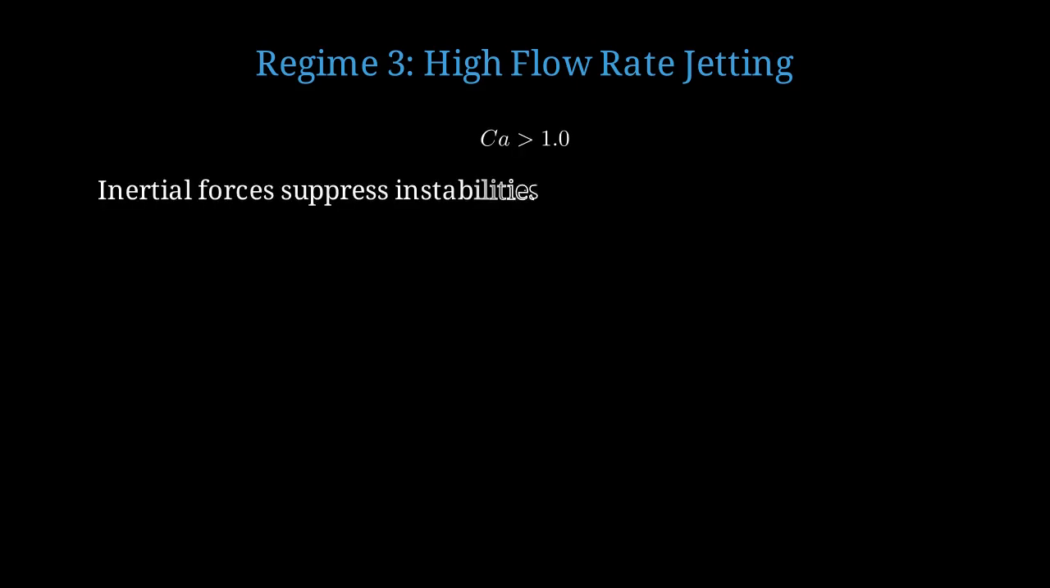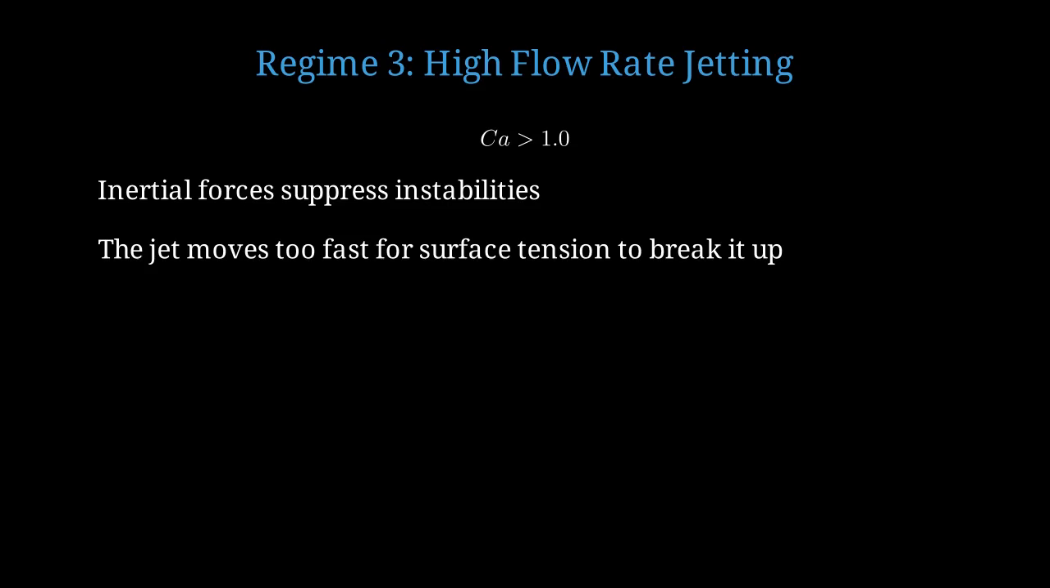Now we come to the paradoxical third regime at high flow rates. In this regime, the capillary number exceeds 1.0. At high flow rates, inertial forces become so strong that they actually suppress the Plateau-Rayleigh instability. The jet is moving so fast that surface tension doesn't have enough time to act and break it up before the liquid has traveled far downstream.